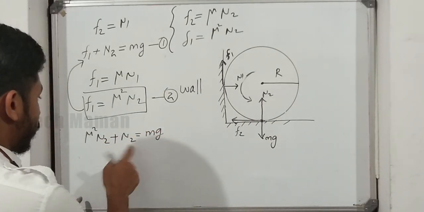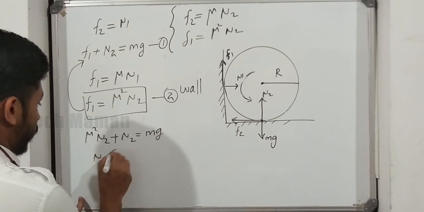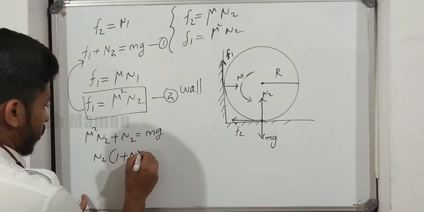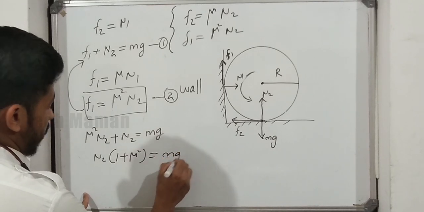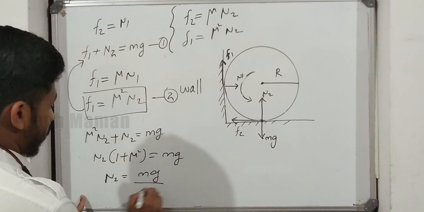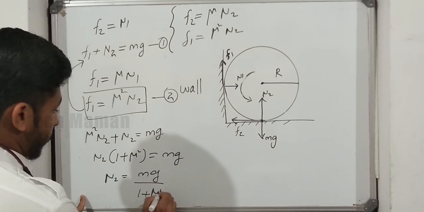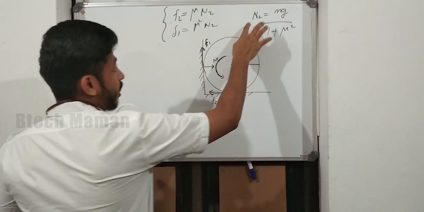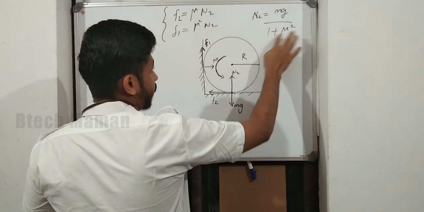Okay, here N2 is common. So N2 into (1 plus mu square) is equal to mg, and N2 is equal to mg divided by (1 plus mu square). So finally we get N2 is equal to mg by (1 plus mu square).